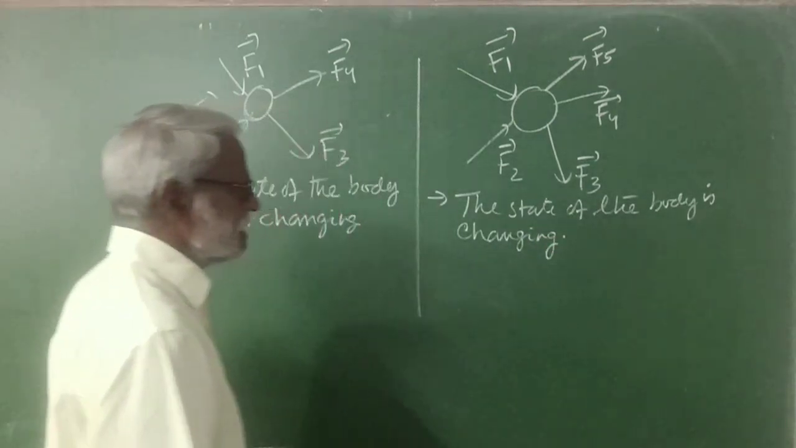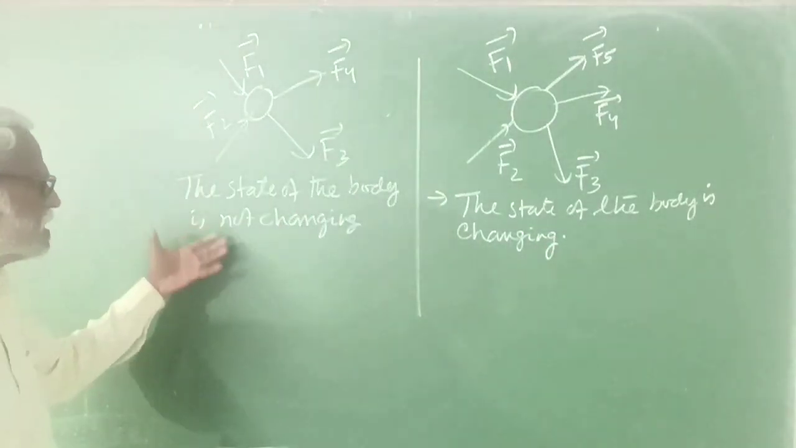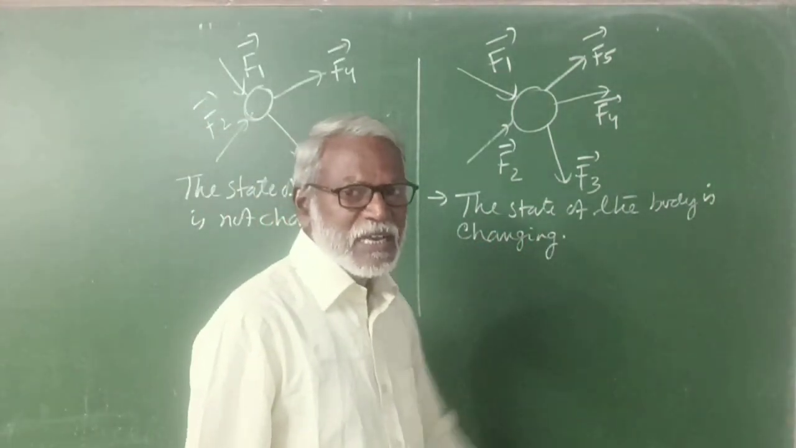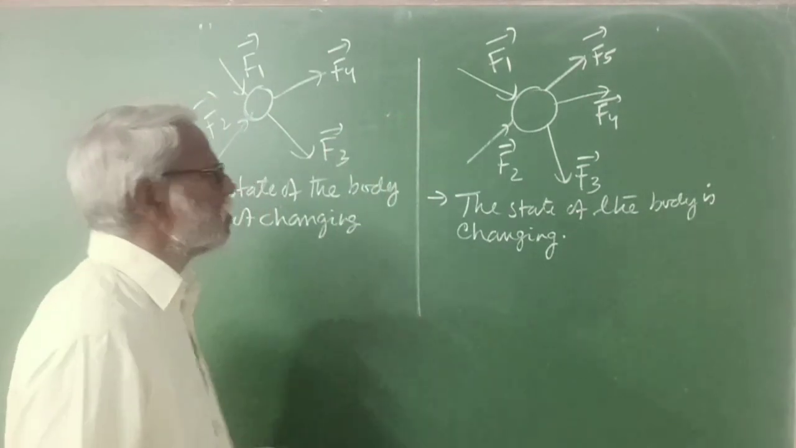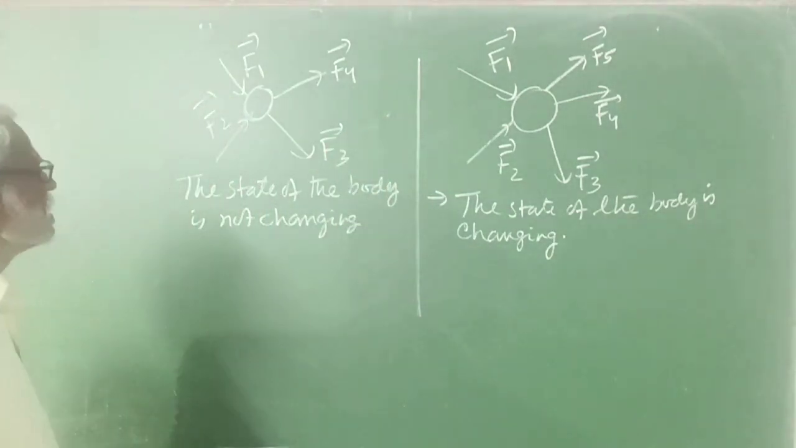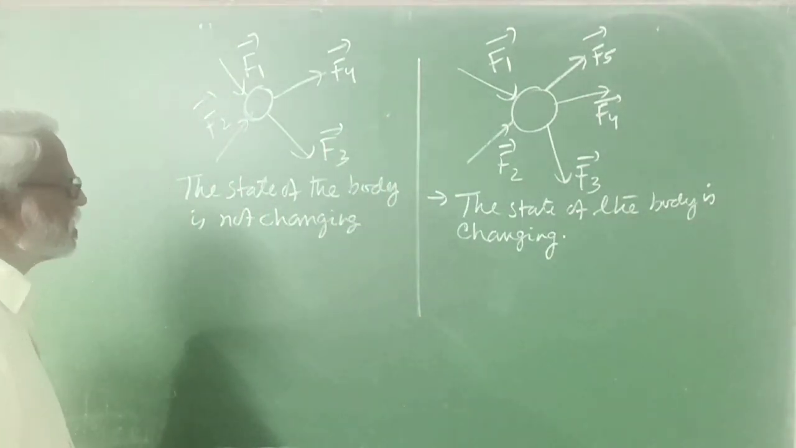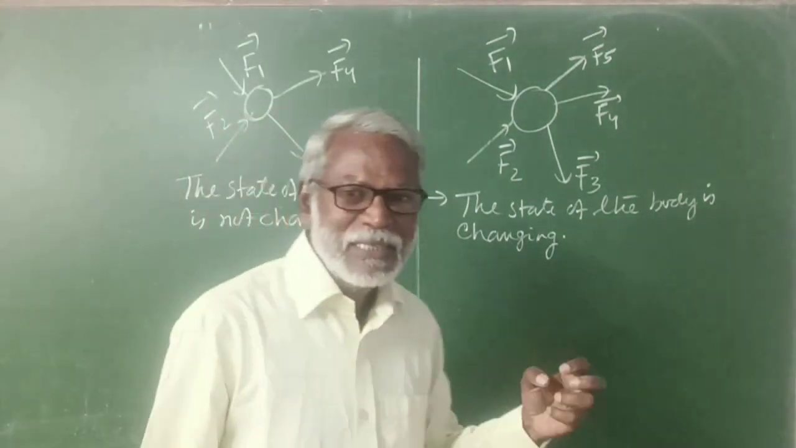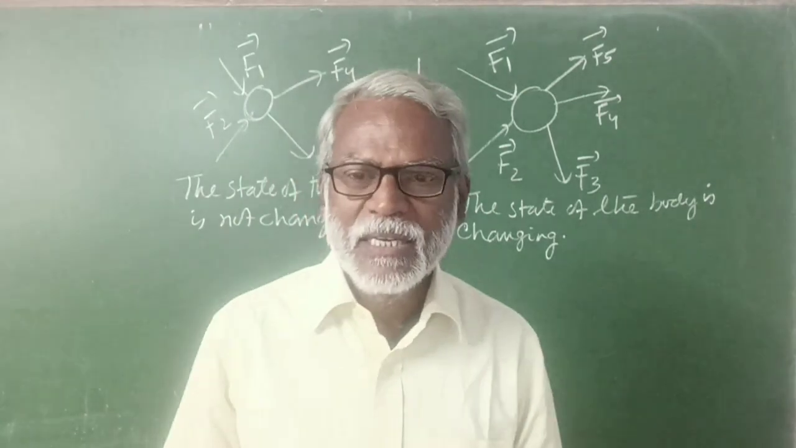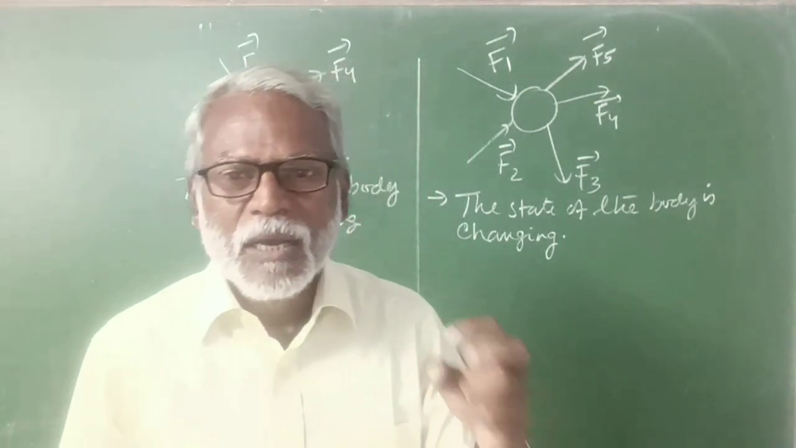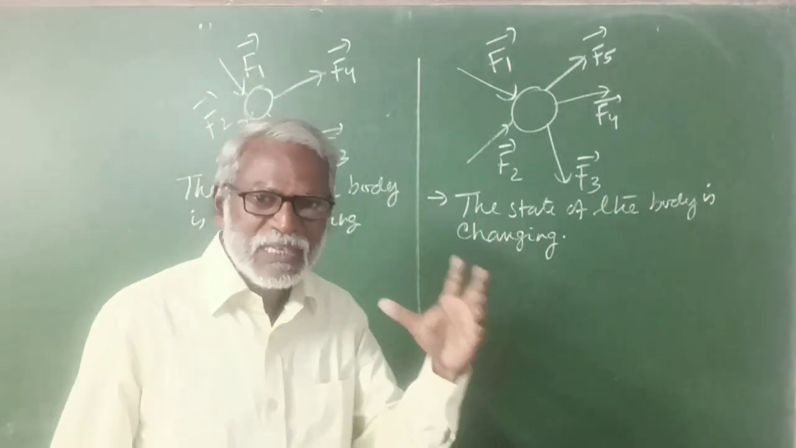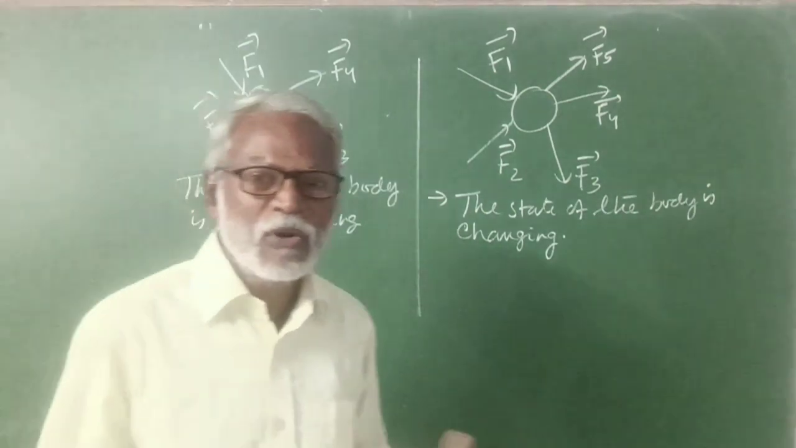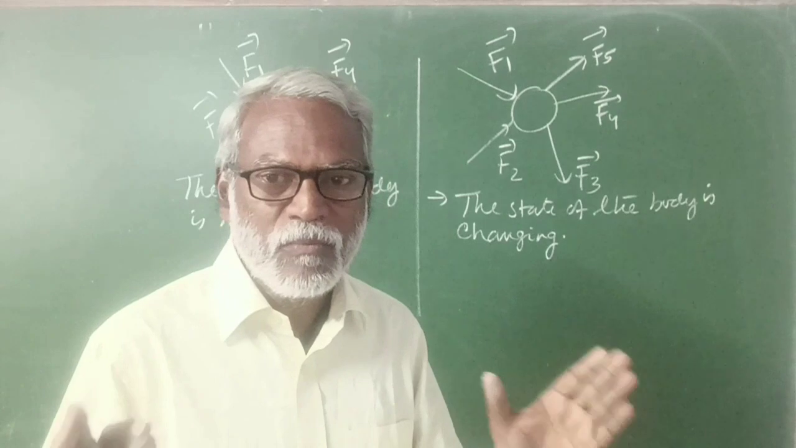State of the body is changing. Here, state of the body is not changing, and here, state of the body is changing. A number of forces are acting on both the bodies. So, before we have found that when state of a body is not changing, that means number of forces acting on the body are more than one, because when one force acts on a body, its state is bound to change.